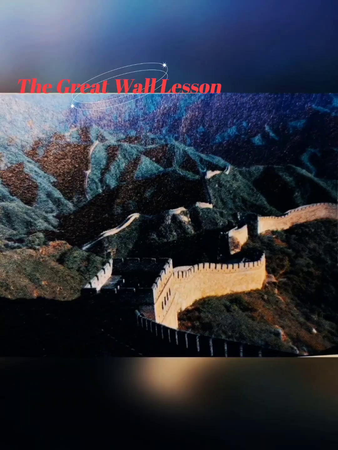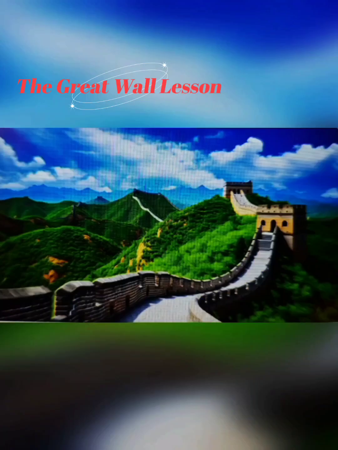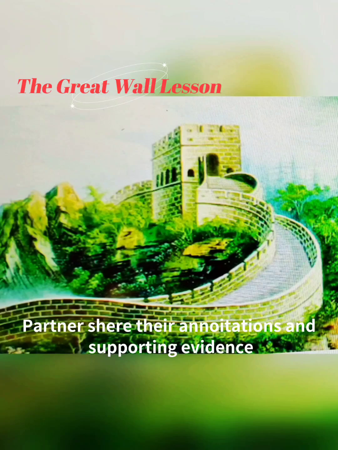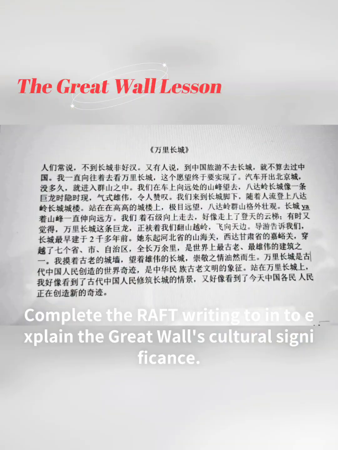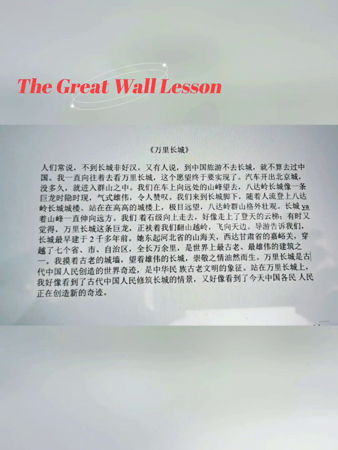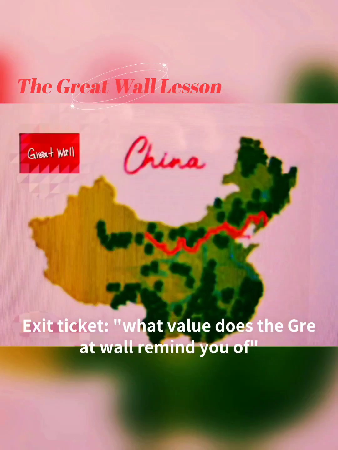After reading, students summarize the main idea in one sentence. Partners share their annotations and supporting evidence. Complete the RAFT writing to explain the wall's cultural significance. Exit ticket: What value does the Great Wall remind you of?